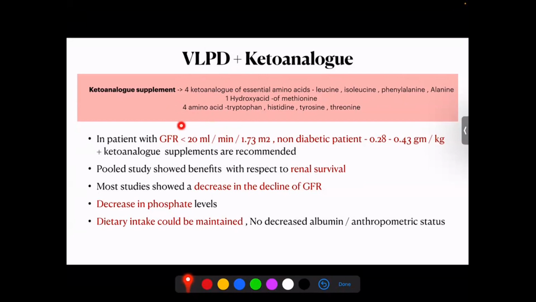And they found that in patients who have a GFR of less than 20, in non-diabetic patients, a protein restriction of 0.28 to 0.43 gram per kilogram with supplements is recommended. Pooled studies showed that there is a definite renal survival benefit with VLPD plus keto analog. So basically, as compared to LPD, with VLPD plus keto analog most studies showed a decrease in the decline of GFR in patients who received VLPD plus keto analog. The phosphate levels were decreased, and they were able to maintain the dietary intake for a longer period of time, so the adherence was good, without much change in the nutritional measurements in the form of albumin and anthropometric measurements.